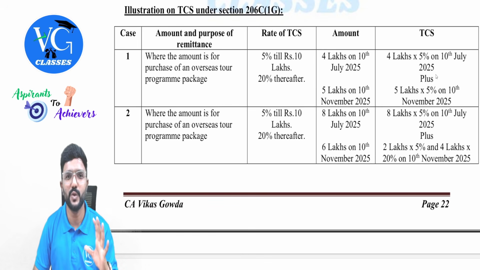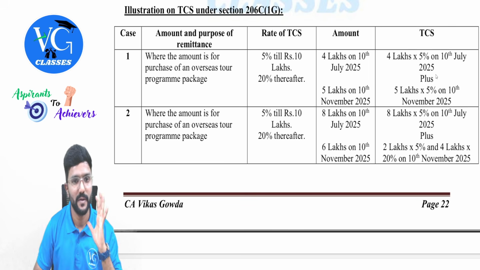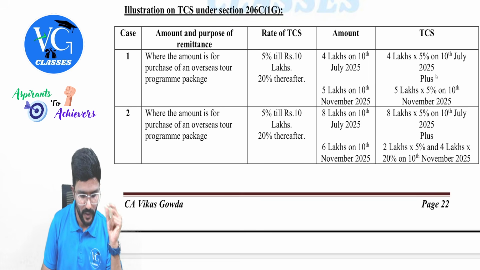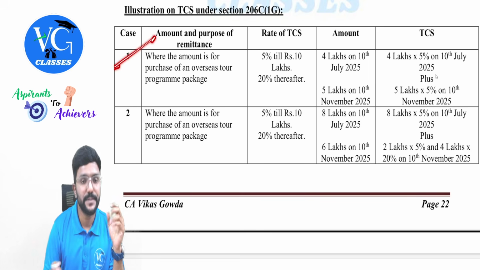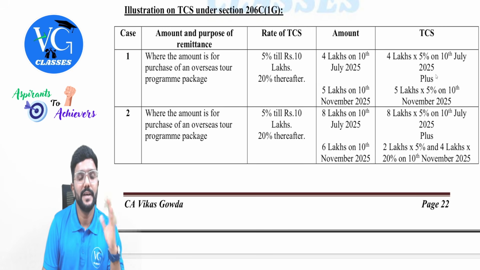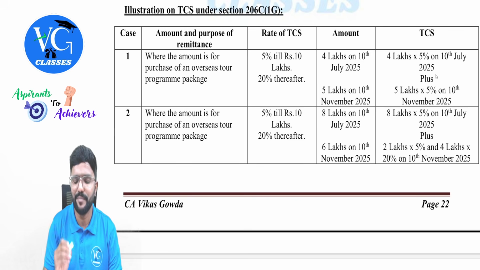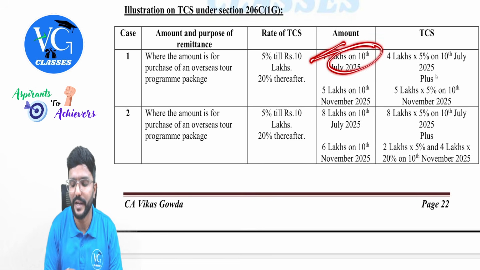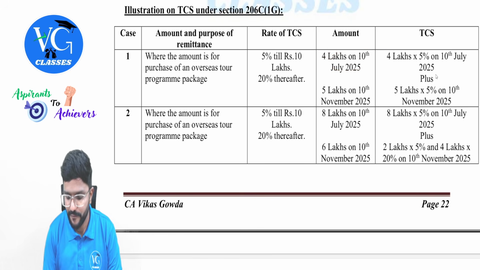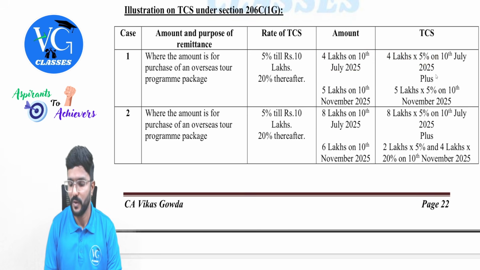I have given a number of illustrations here. Okay, we'll quickly go through it, guys. You guys also just invest some time and go through this in detail. Observe the numbers, date, everything. First case, where the amount is for the purchase of overseas tour program package. Assume, guys, I myself will put in this position. I have purchased a package for 4 lakh on 10th July. On that, what is the TCS? 4 lakh into 5%.